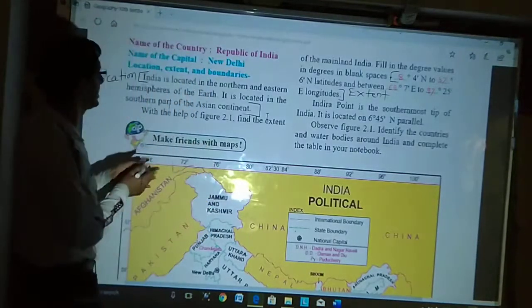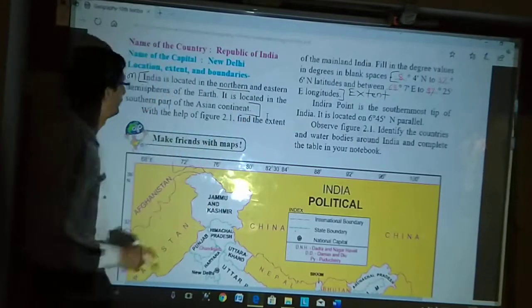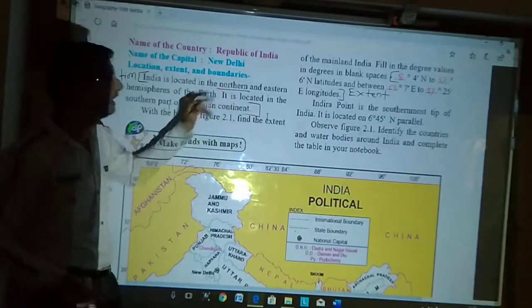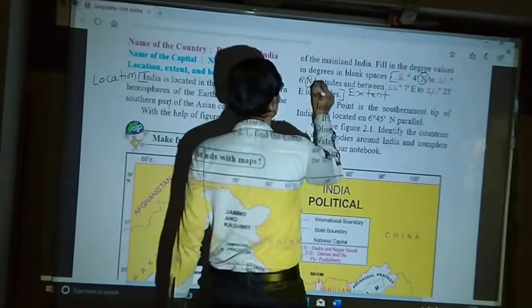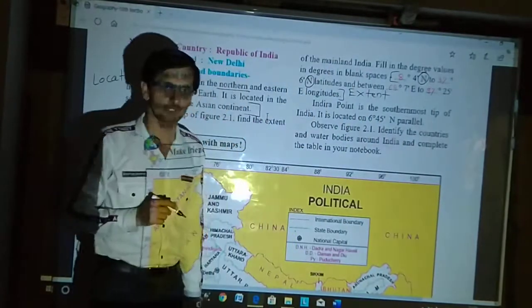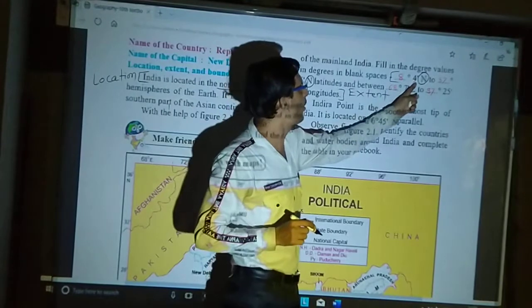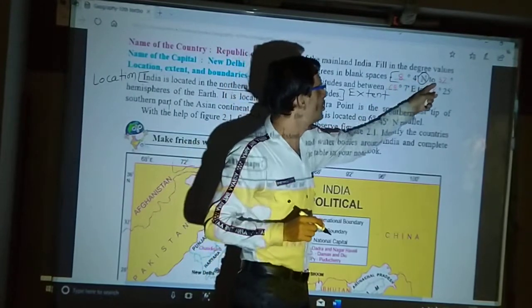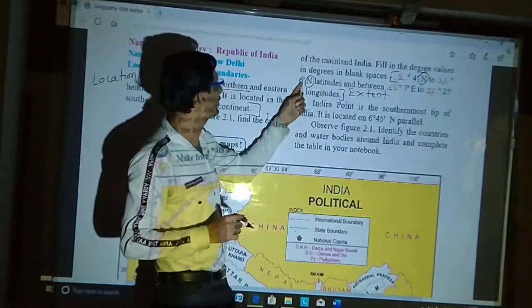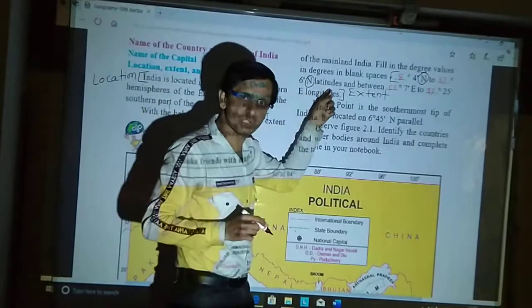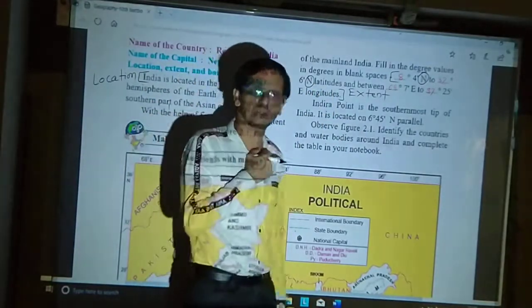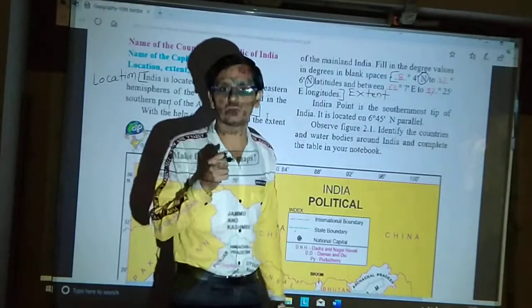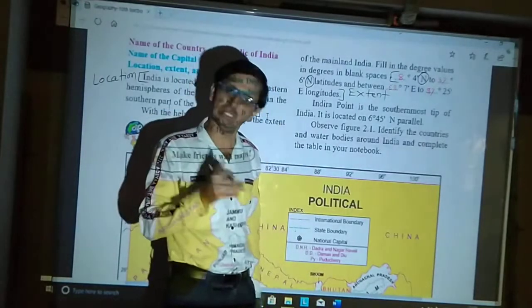So India, like you can see here, is first located in the north, that's why we have north here also. So 8 degrees 4 minutes north to 37 degrees 6 minutes north latitude. It is related to latitude. How to find it out, where to find it out, I will explain in detail afterwards.